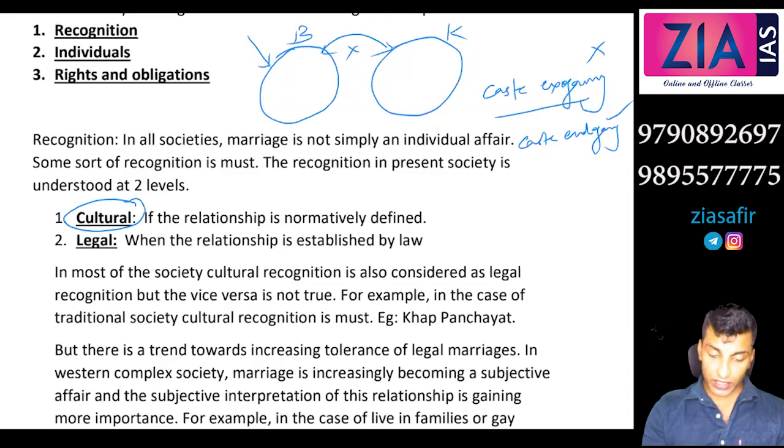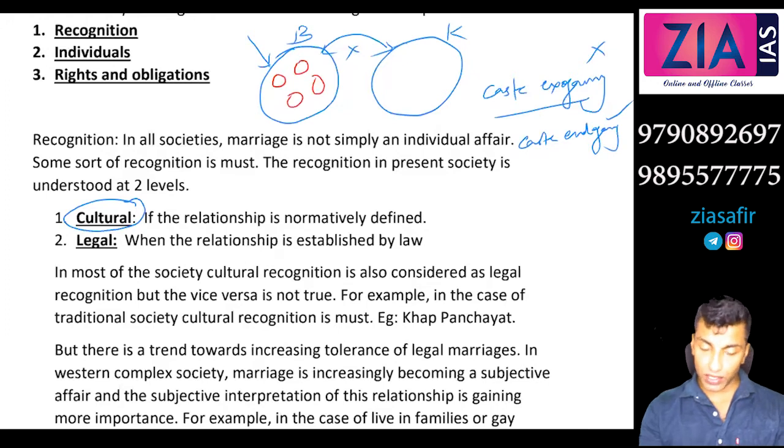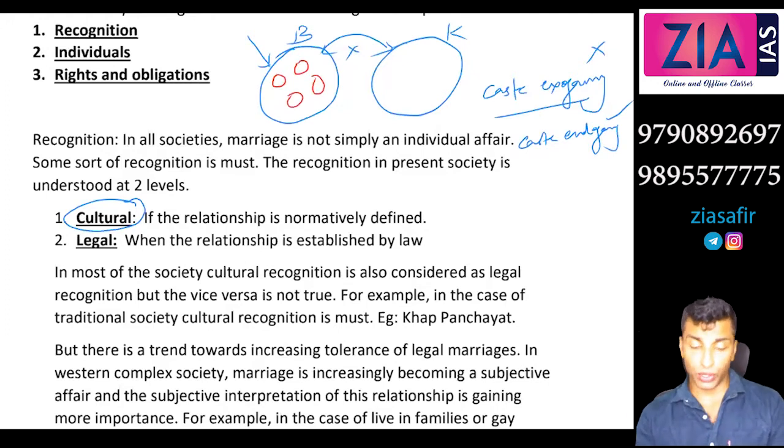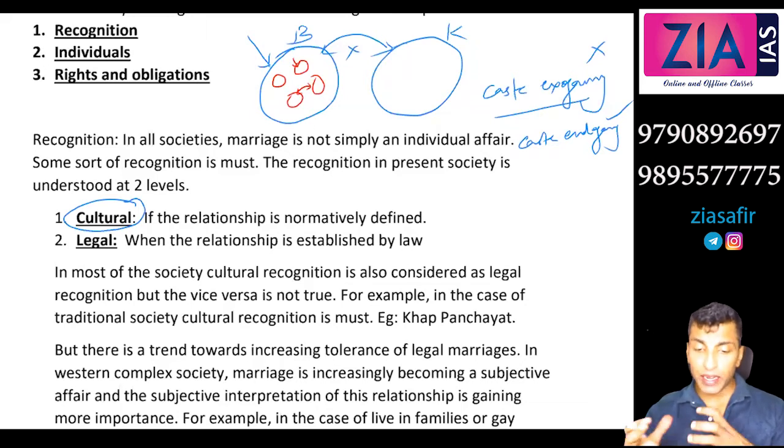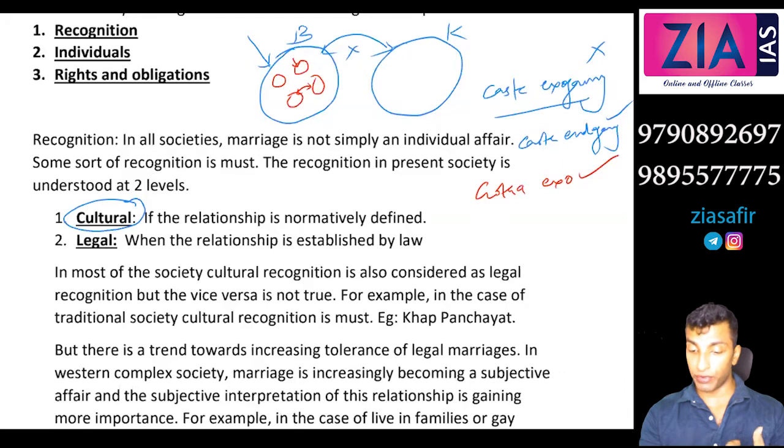And one more feature is there here. Within caste, there are different gotras. We will study about these gotras, like clans. Within gotra, the marriage is not allowed. You have to marry between gotras. The reason is within gotra, people are related by blood. Among blood relatives, marriage is not allowed. So between gotras you can marry, but within gotra you cannot marry. So I would write gotra exogamy is permitted. You need to marry outside the gotra, not your blood relative. Gotra endogamy is not permitted.